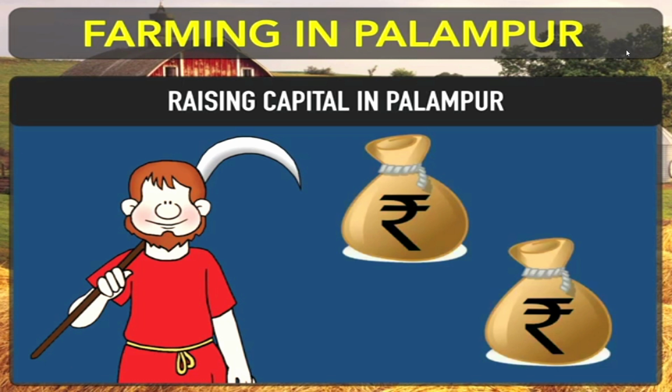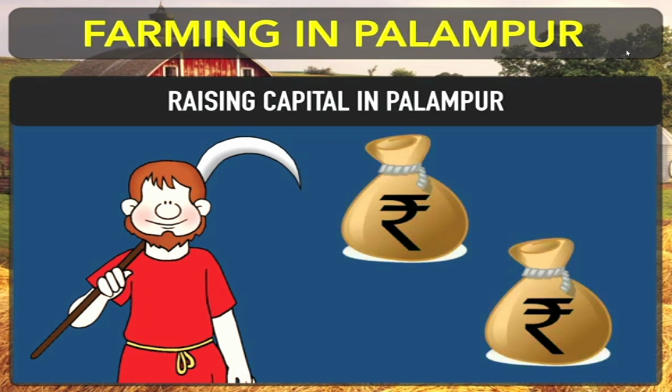Because when people from villages migrate to the towns, they increase the population of towns and put a kind of burden on the resources in the towns, and create some problems for the people living in the towns. So in that kind of condition, the government is planning, and has also started some policies like NREGA, the National Rural Employment Guarantee Act, by which the government is giving jobs to the people in the village itself.